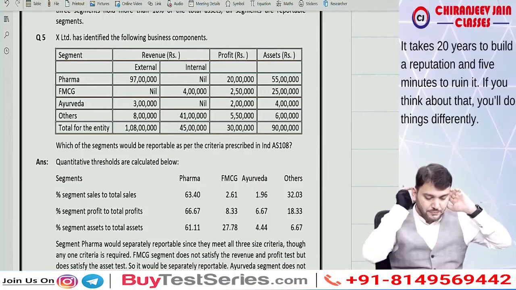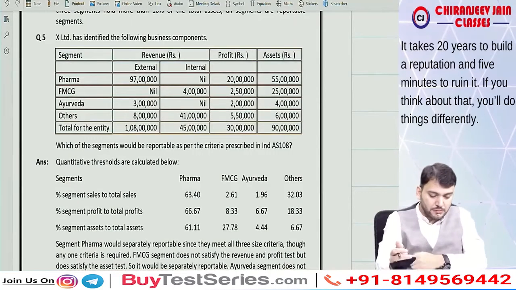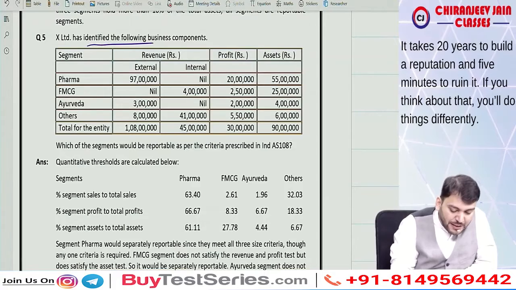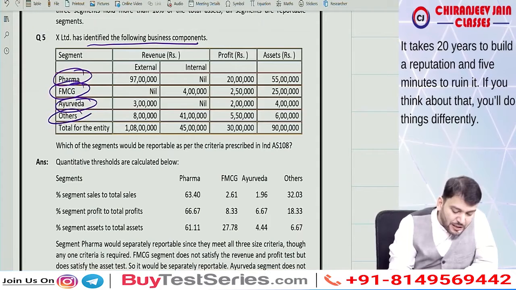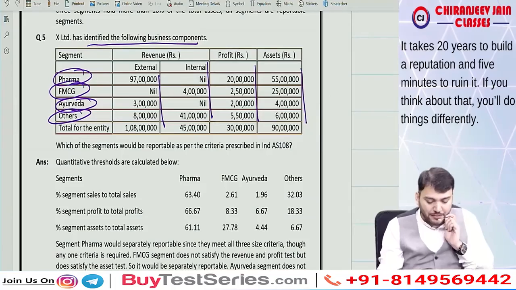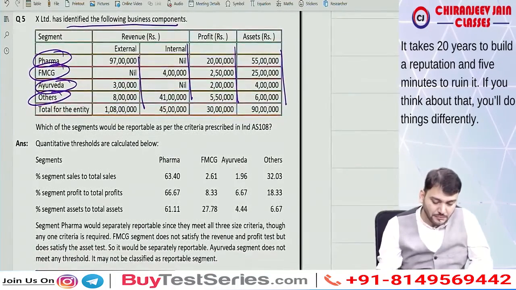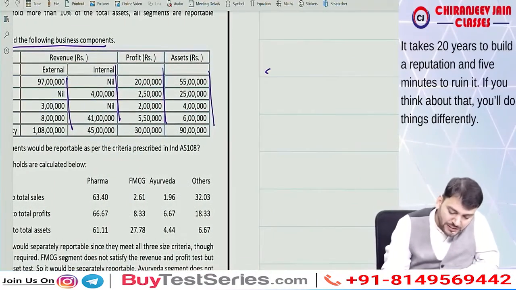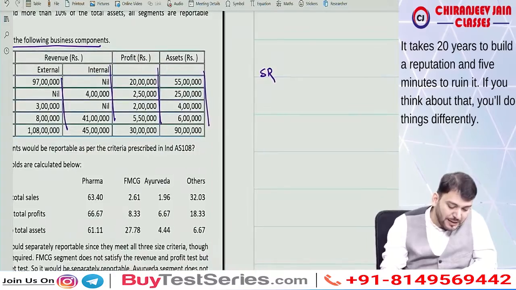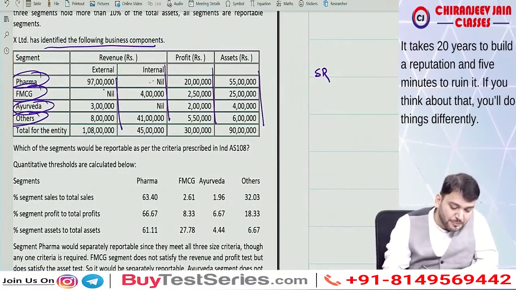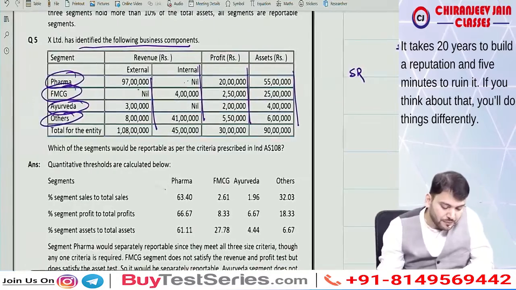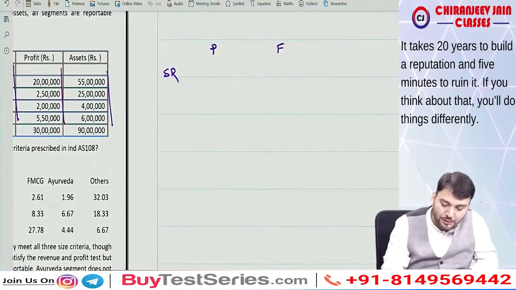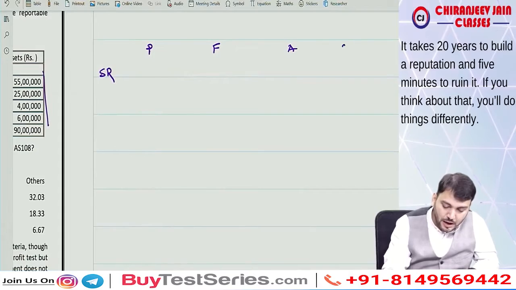First, question number 5. You can see X Limited has identified the following business components: pharma, FMCG, Ayurveda, others. External sales, internal sales, results and assets are given. Now we will first find out segment revenue. Segment revenue will take external plus internal sale both. So it is pharma, FMCG, Ayurveda, others.